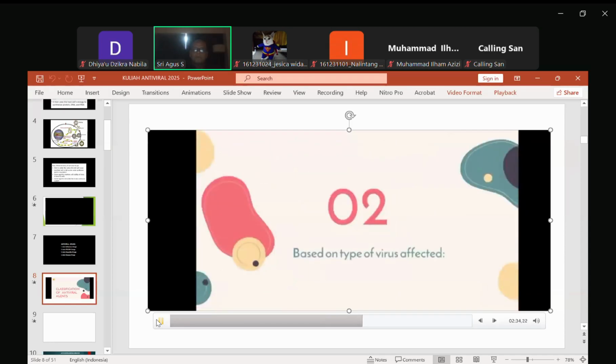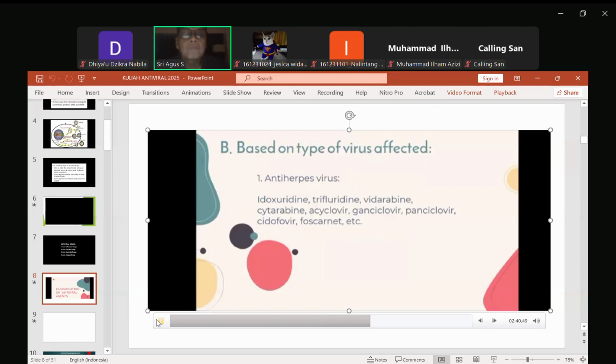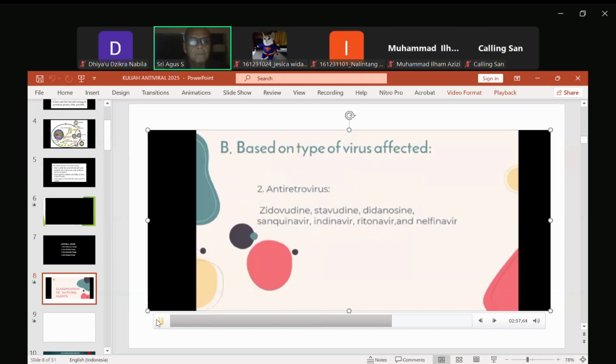And classification of antiviral agents are based on type of virus affected. Based on type of virus affected in anti-herpes virus, examples are idoxuridine, piperidine, vidarabine, cytarabine, acyclovir, valacyclovir, ganciclovir, cidofovir, and foscarnet drugs. Next is based on type of virus affected, antiretrovirus.